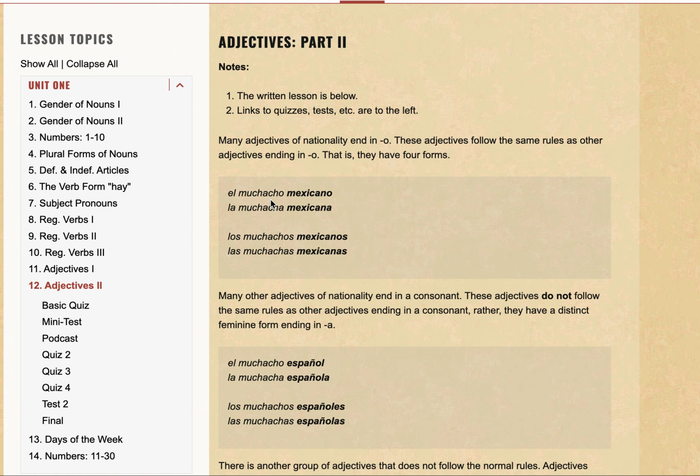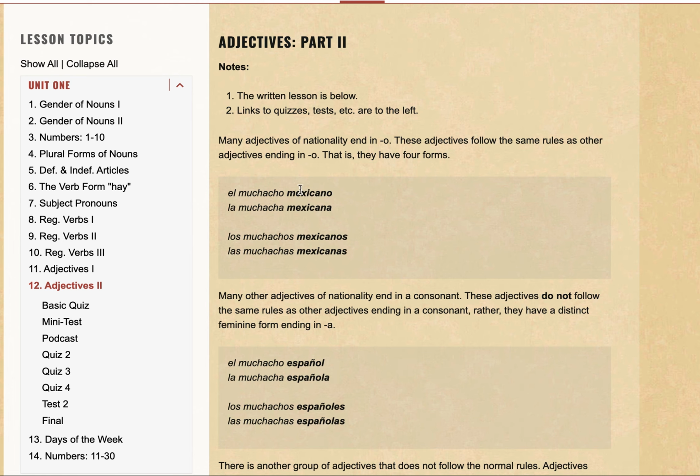el muchacho mexicano, la muchacha mexicana, los, this is a plural of el, right? Los muchachos mexicanos, las, plural of the feminine one, las muchachas mexicanas.